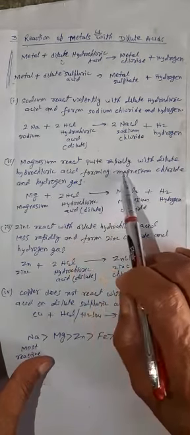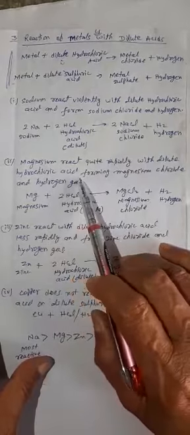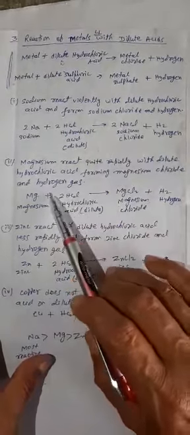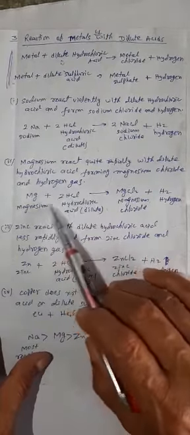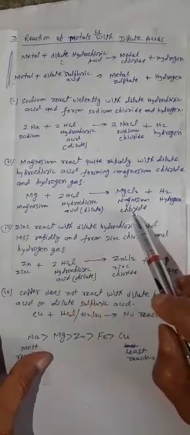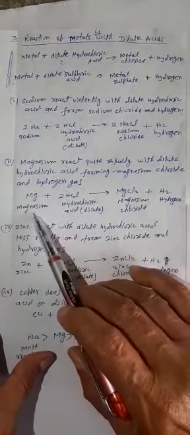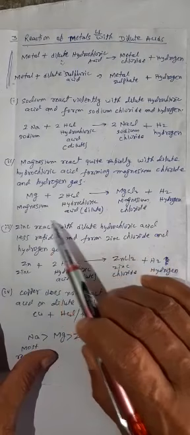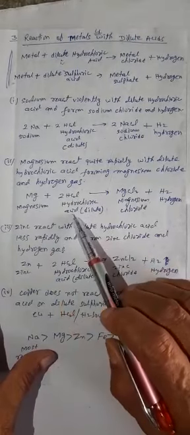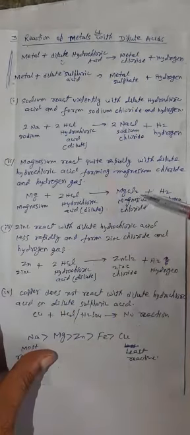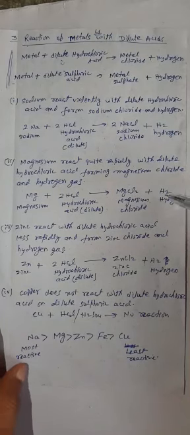Magnesium reacts quite rapidly with dilute hydrochloric acid, forming magnesium chloride and hydrogen gas. Mg plus 2HCl gives MgCl2 plus H2. Mg is the symbol of magnesium, HCl is dilute hydrochloric acid, MgCl2 is magnesium chloride, and H2 is hydrogen gas.